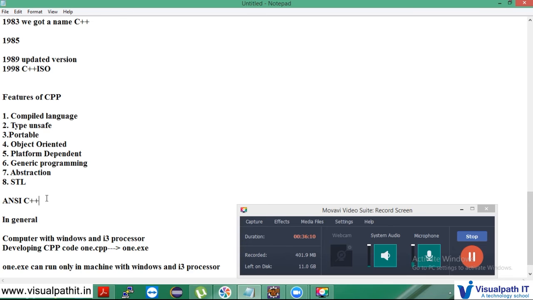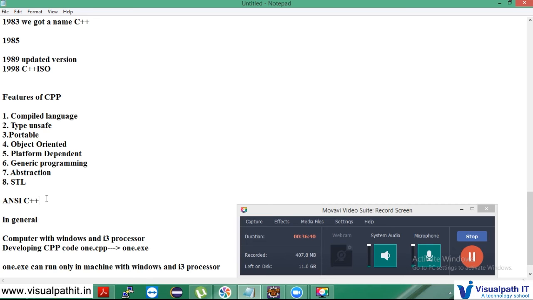And C++ has another feature, the STL, the standard template library. It will be used when you develop real-time projects. That is what we say STL, standard template library. I was talking about generic programming. Generic programming came into the picture only when C++ had the feature of using templates. Even Java also supports generic programming, because I can work with any data type.